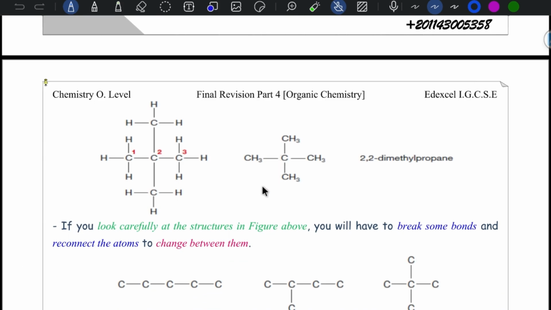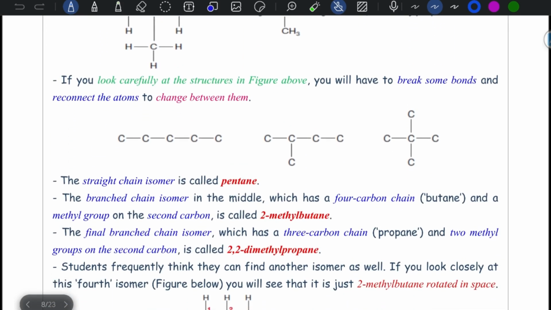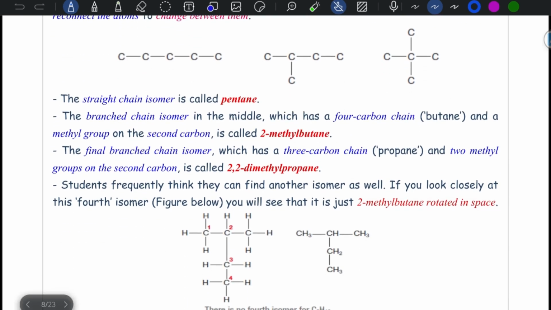If you look carefully at the structures in the figure above, you will find that we break one of the bonds and add the branch on the middle carbon, not the terminal carbon. Reconnect them and change between them. Then we remove another one and put it on the middle carbon. So the straight chain isomer is called pentane. This one is called 2-methyl butane, and this one will be 2,2-dimethyl propane, as you can see.